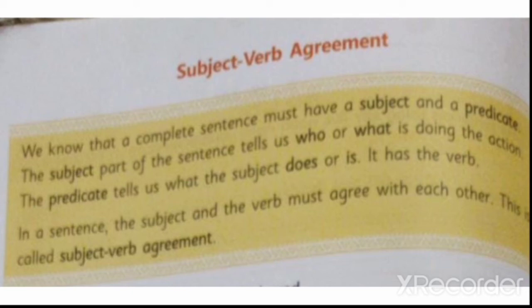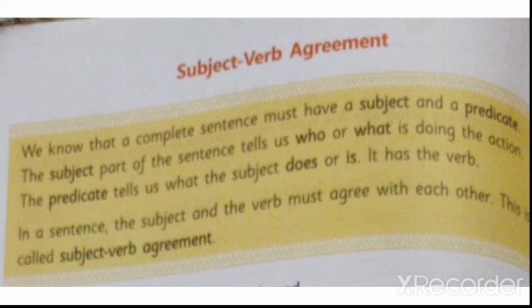So predicate means, okay, in a sentence, Nikki waters a plant. Okay. So Nikki is a subject, right? So she's a doing word. Okay. So waters a plant. What she is doing? Waters a plant. Right? What she does? Waters a plant. So that is the predicate. So that tells us what the subject does. And the subject states what happened or what is happening.